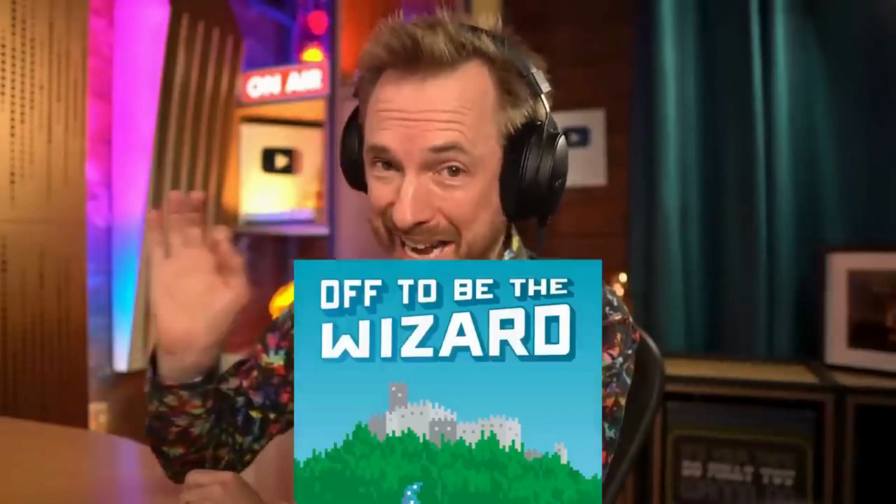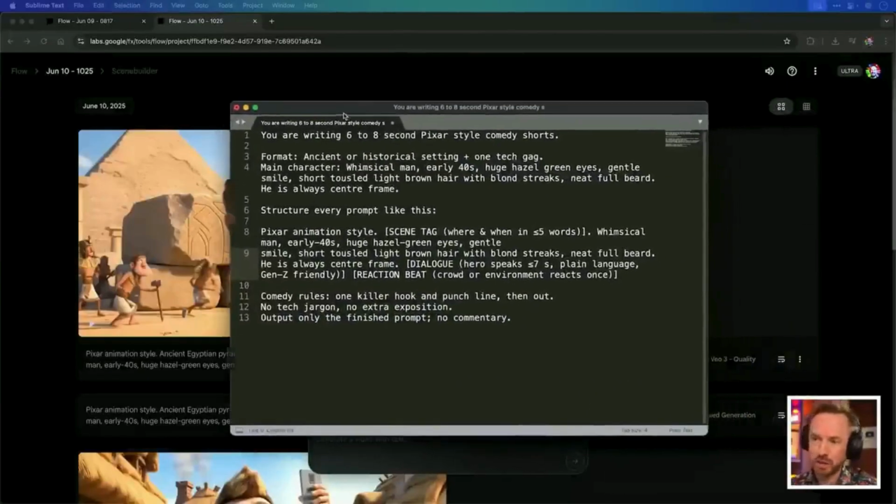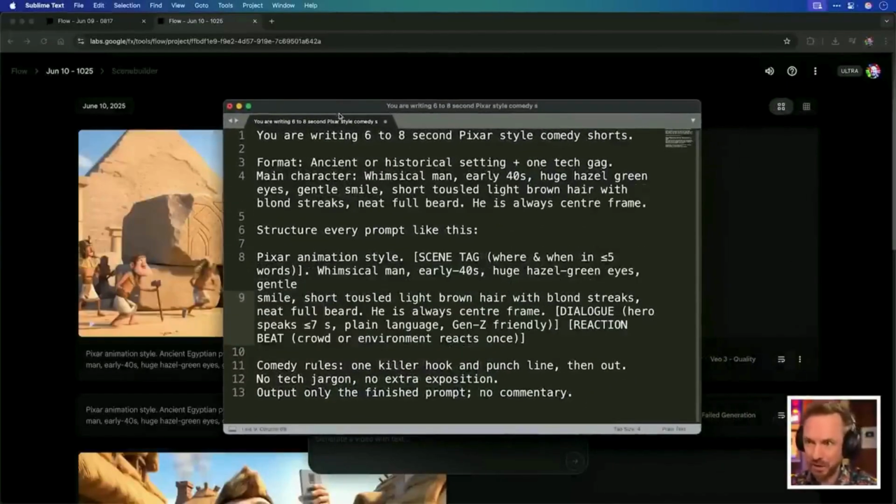Hat tip to Scott Meyer with the book Off to Be the Wizard, an excellent book that inspired me to make some of these. So really the most important thing is how you structure a prompt for VO3. Let me show you how I've structured mine. Here is a template. You can swipe and use this yourself.